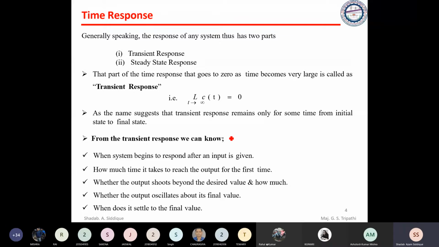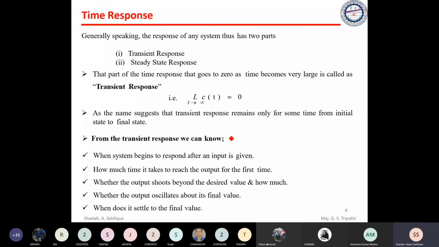So suppose you accept 2% error, 3% error, 4% error, 5% error, that depends on how much percentage of error your system allows. So depending on that, the ts value basically changes. Okay, and we will see also how ts, that is called settling time, can be found out. So there is some formula to find out. So we'll go through this, and for the different errors, we also see how much t is required.